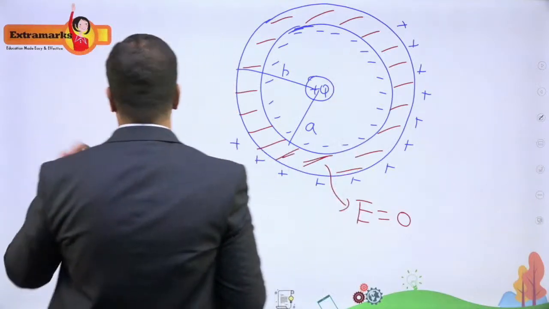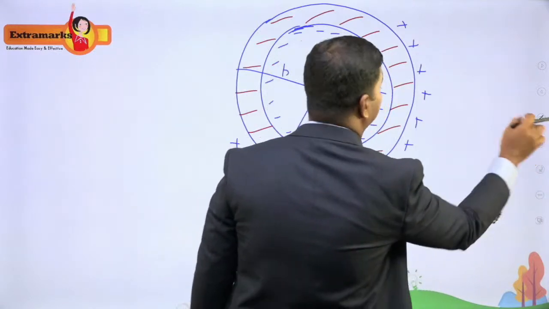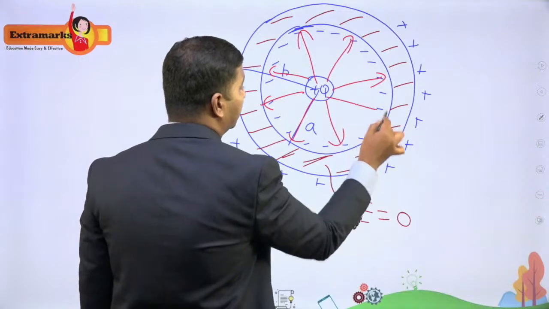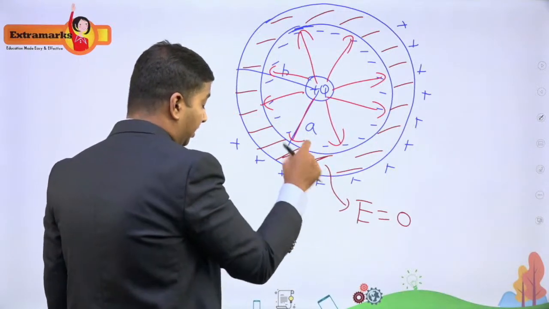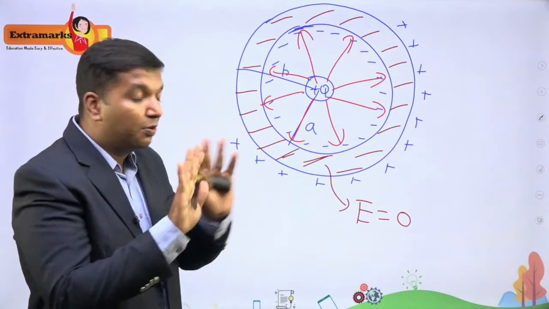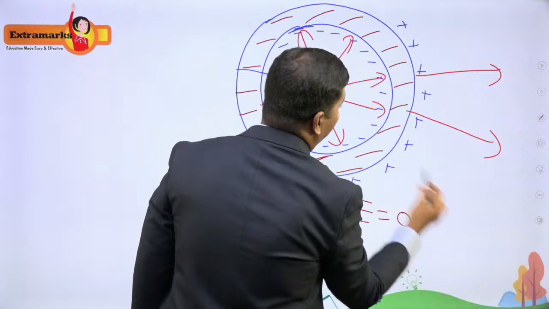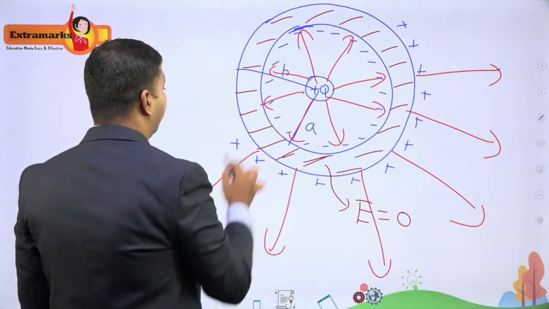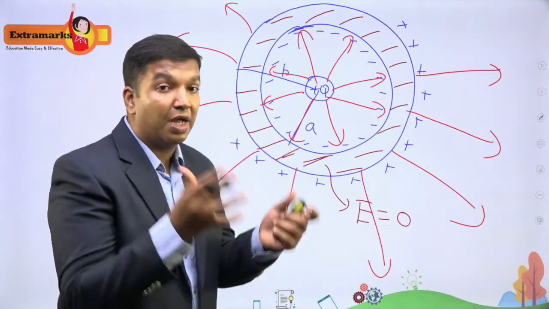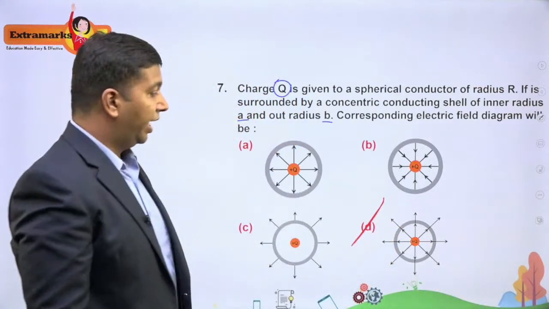Now due to this induction, you will start seeing electric fields like this. So the electric field lines will be like this, right? And you don't get to see any electric field between A and B, that is, between the inner radius and the outer radius, that metallic portion. Now finally, since you have these induced charges here, again the electric field will continue like this, okay? So finally, the correct option is the one where you have electric field inside and outside except the portion where the metallic atoms are present, okay? So the correct option would be option D.